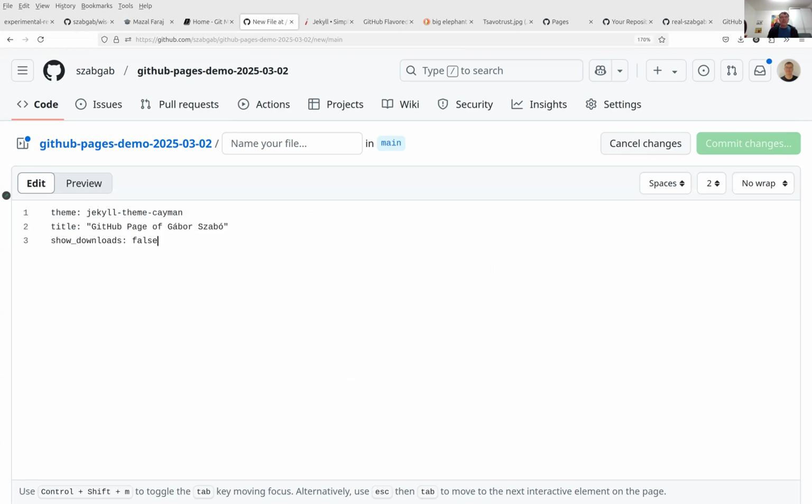Put this here, GitHub repo, GitHub page, demo GitHub page, and _config.yml. YML or YAML is a format that has key value pairs, and they are using this for configuration.